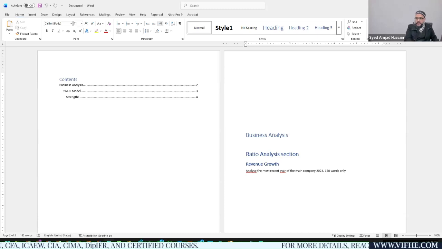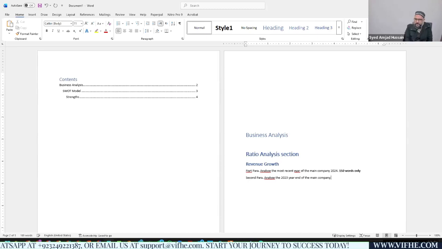Then you need to start the second para. In this second para, we have to analyze the 2023 year end of the main company, right?